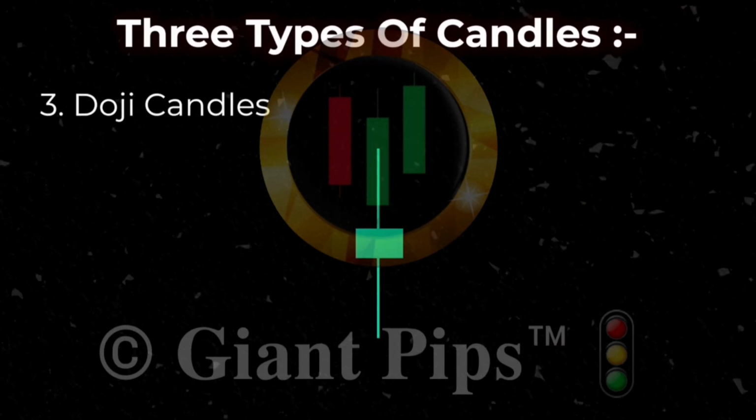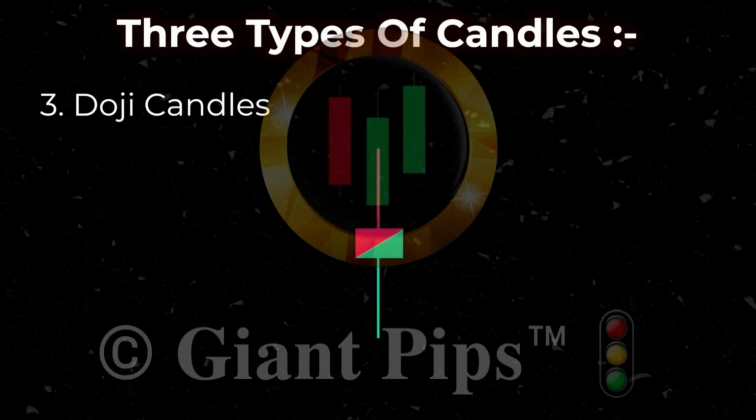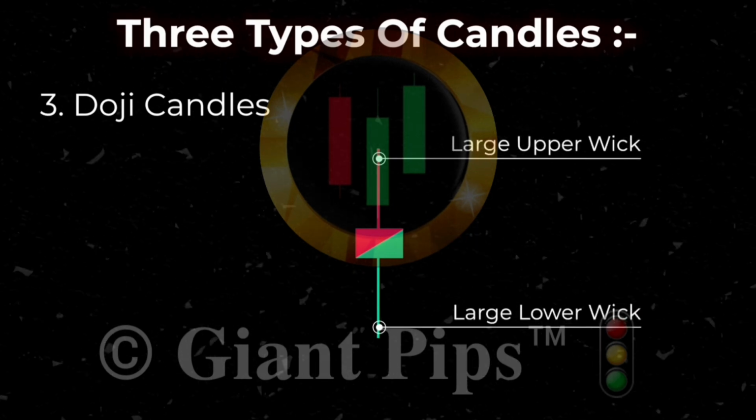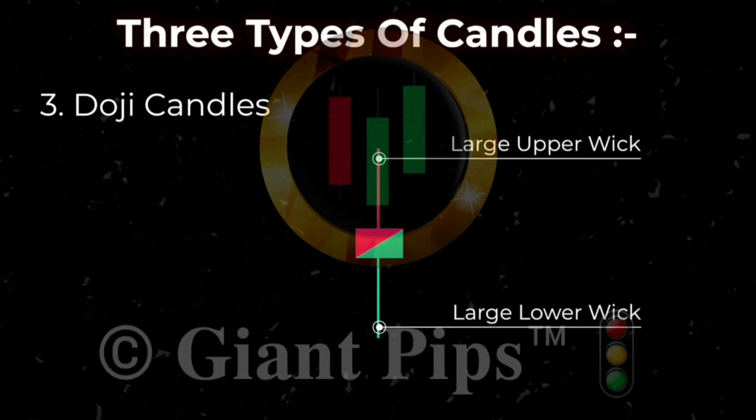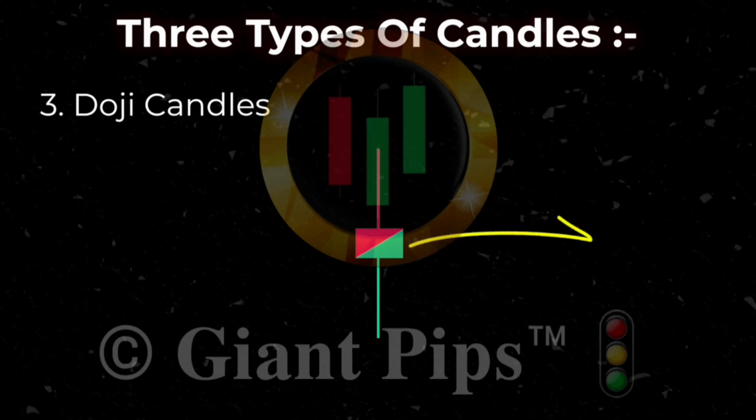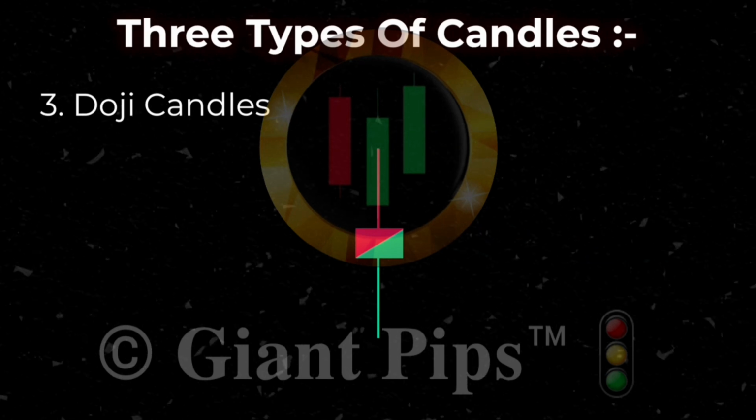Lastly, we have doji candles. These candles can be green or red. A doji candle has a small body and large wicks on both sides. We have upper wicks and lower wicks that are almost equal in size. This is a sign that the existing trend is exhausted and there is a pause in price movement.